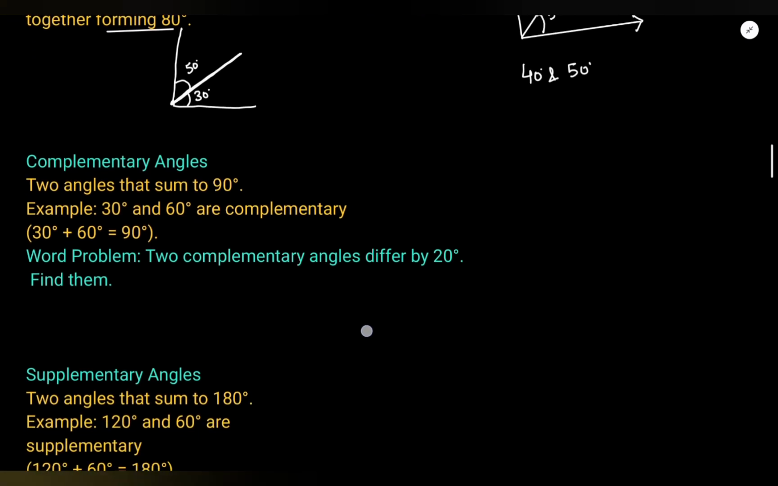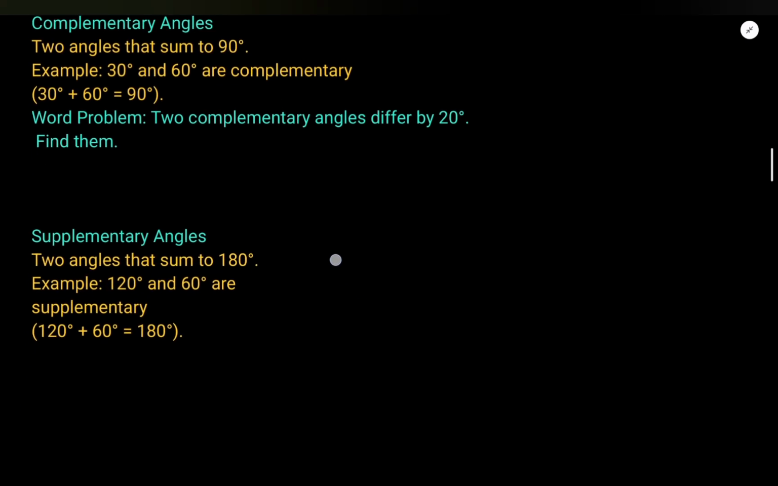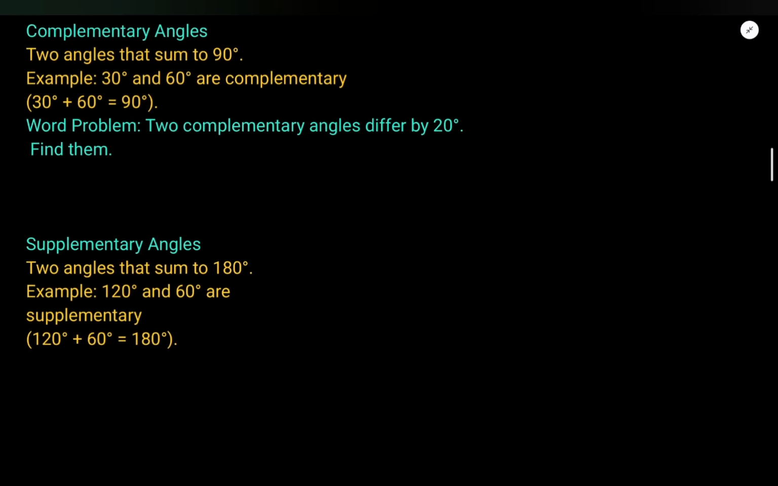So now after this we have complementary angles. What are complementary angles? Two angles that sum to 90 degrees, okay. Suppose I write 40 degrees plus 50 degrees. What is the sum? 90, right? So these two angles are called complementary angles. Like 30 and 60, these two angles are called complementary angles, right?